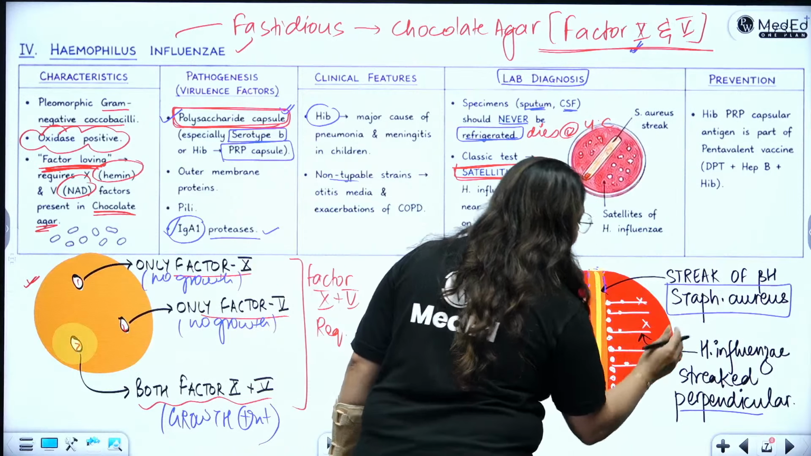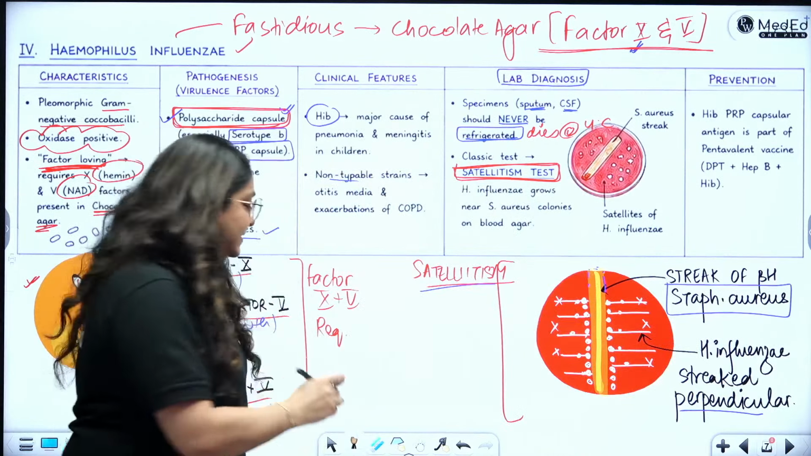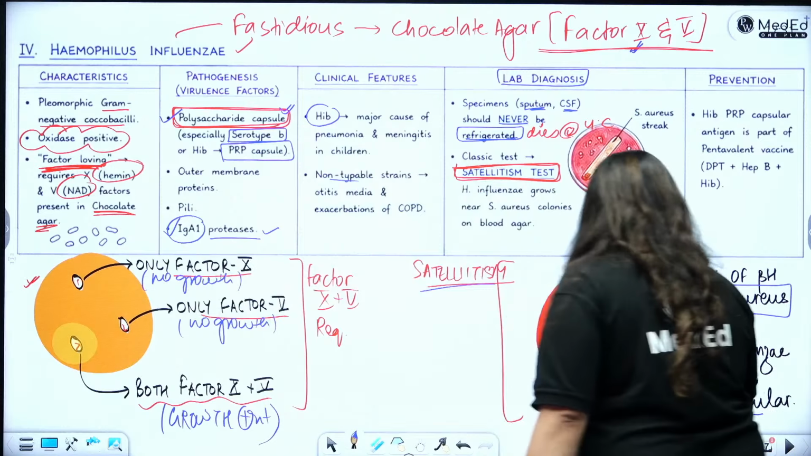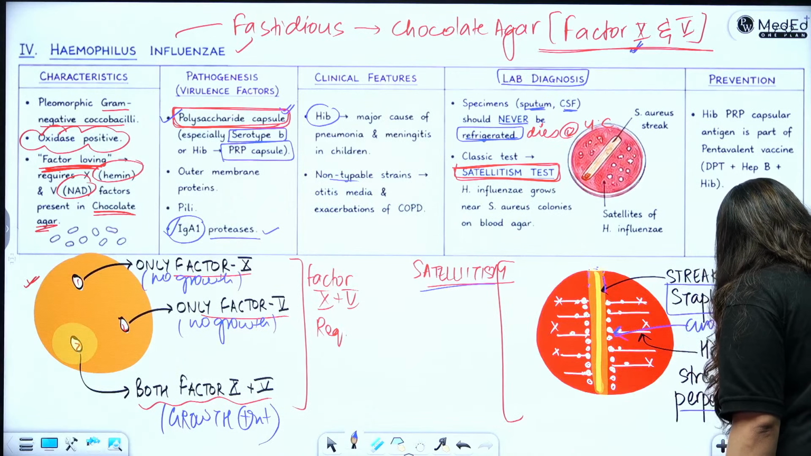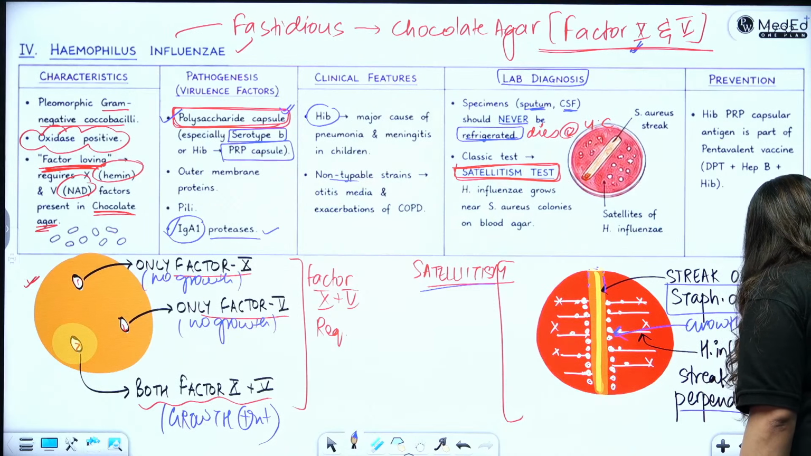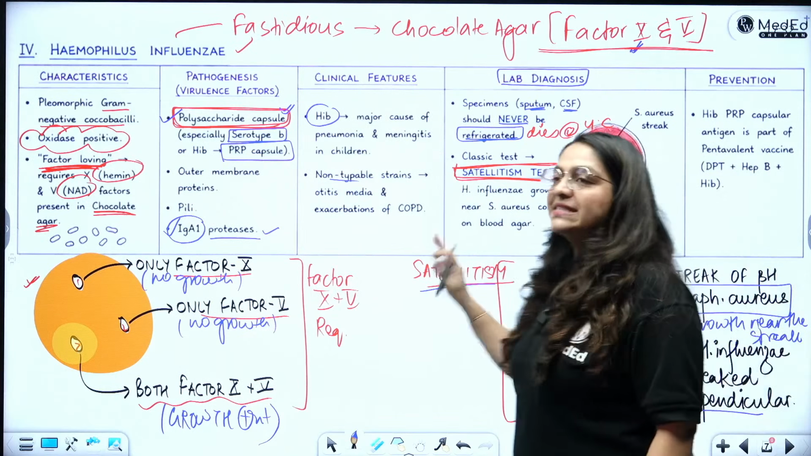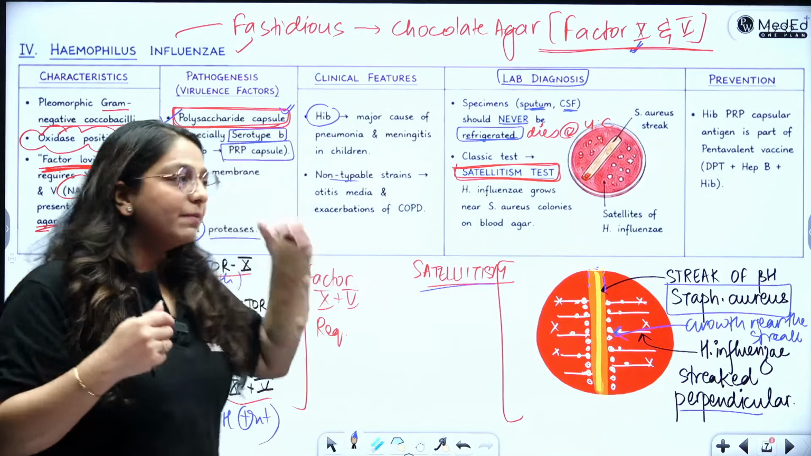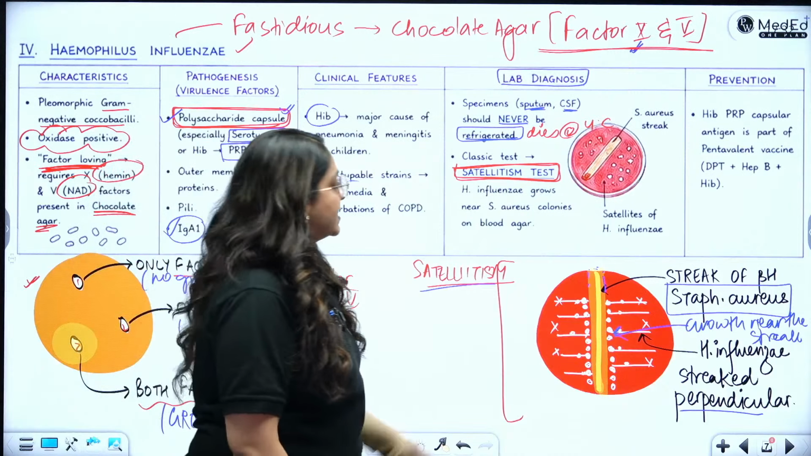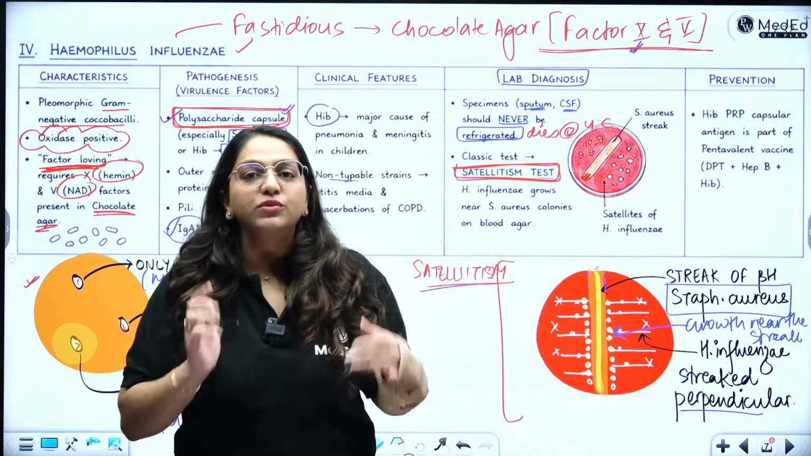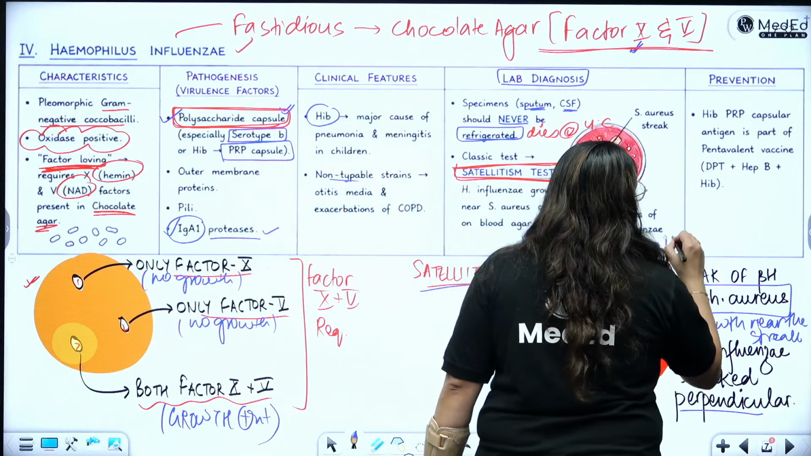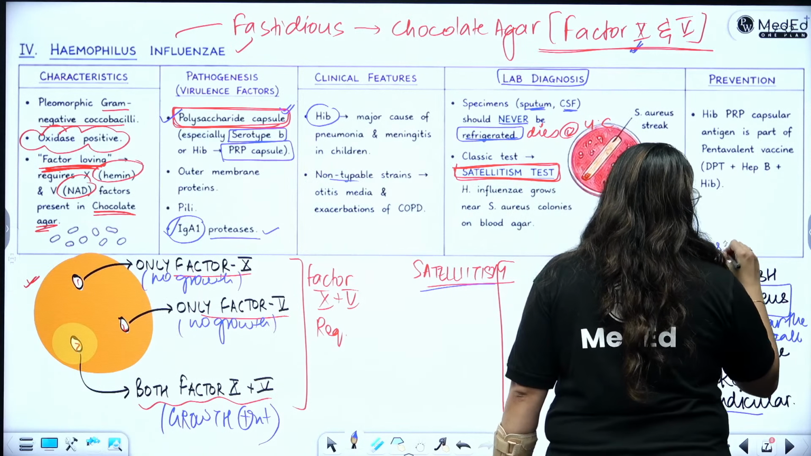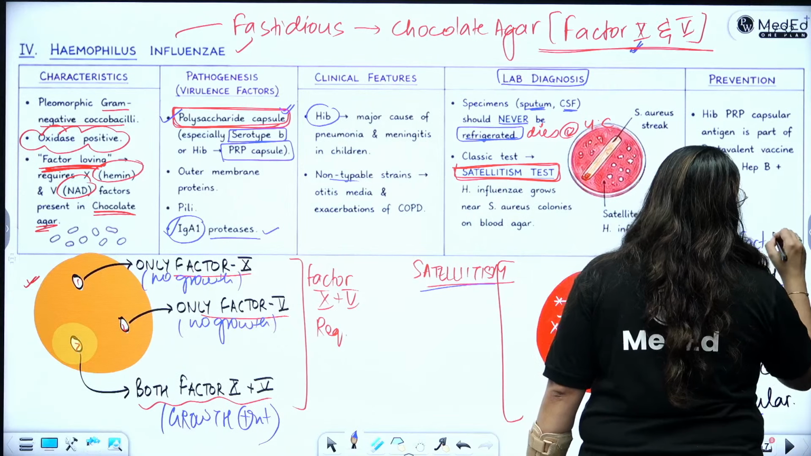So you can simply draw this and you can label it. You can say that here we can see that all colonies grow near the streak of Staph aureus. And as you move away, you don't see any growth. Simply you will label it and you will let the examiner know that this is satellitism. The growth is closer to the streak of Staph aureus. Why? Because Staph aureus is releasing factor X and V.